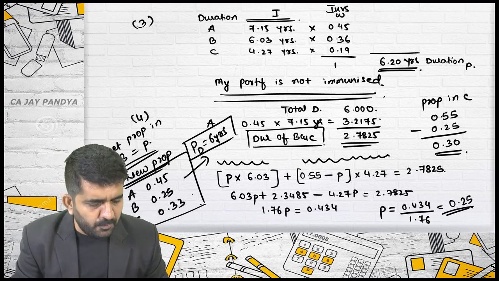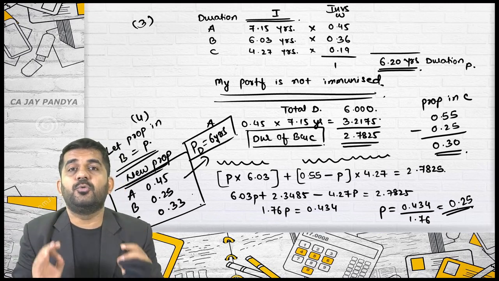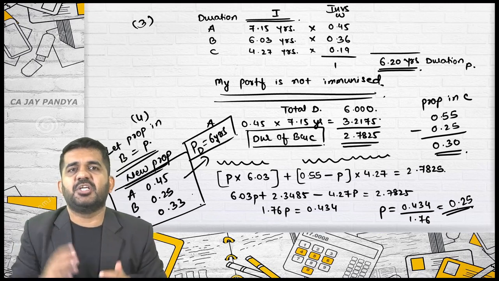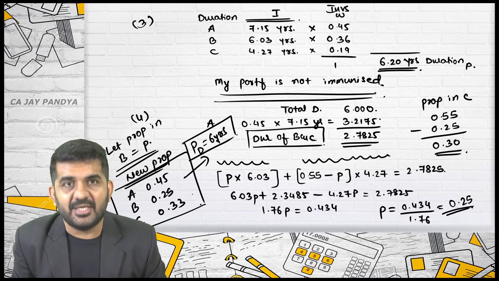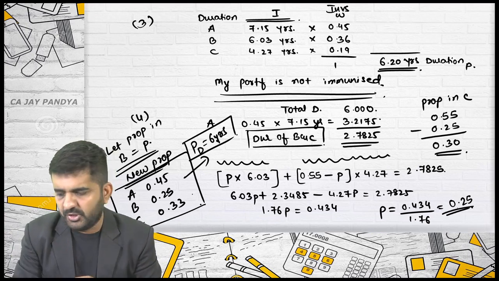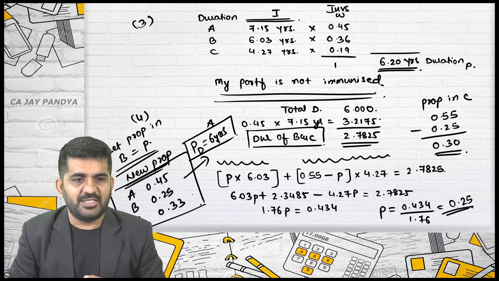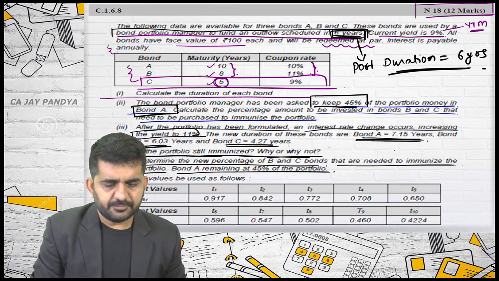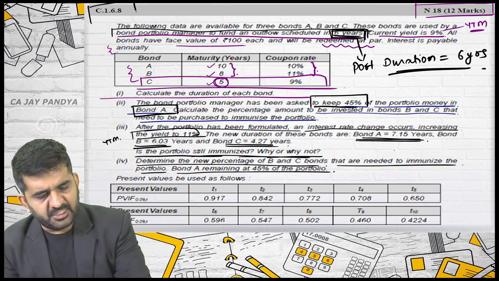I want to make my portfolio duration 6 years, and so I am investing various percentages in bonds A, B and C. If it is less than it, it is alright, but if it is more than it, then your portfolio is not perfectly immunized. This is nothing but question number 1.6.8.